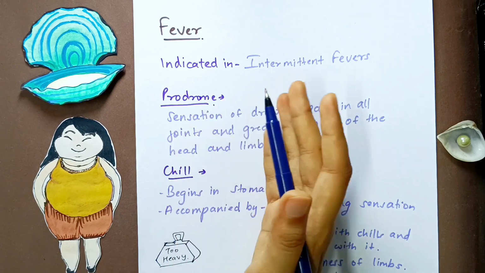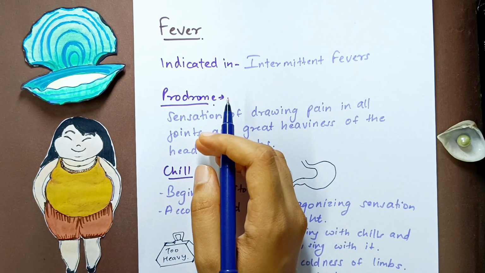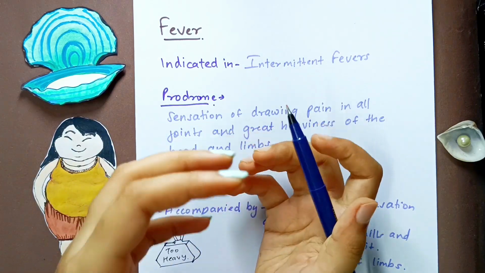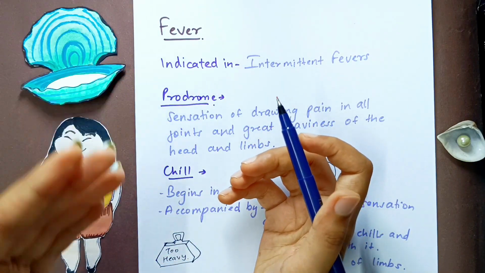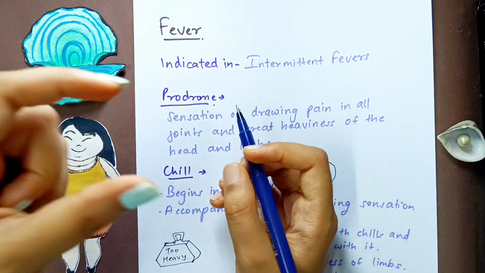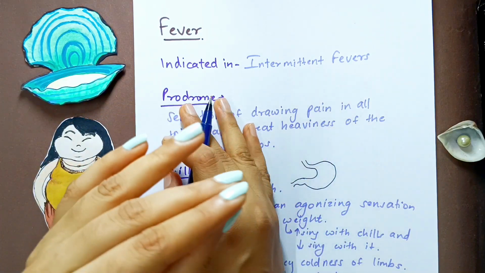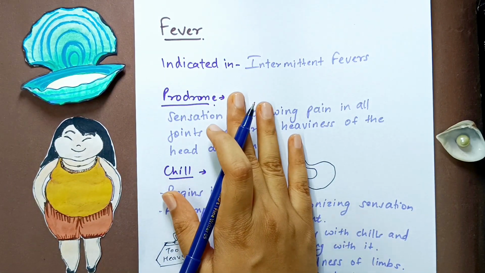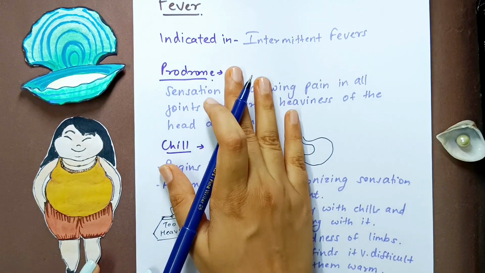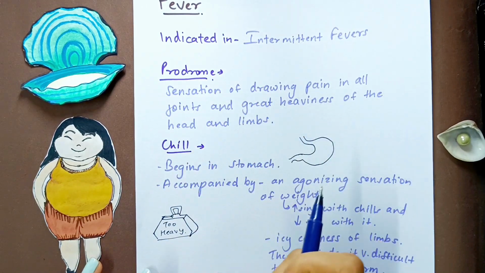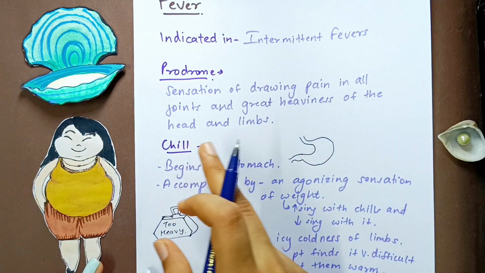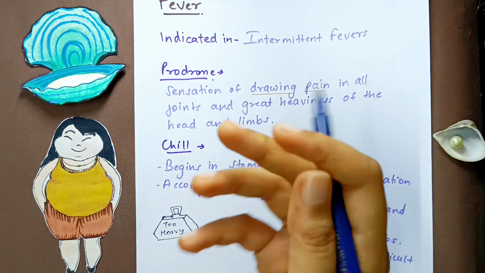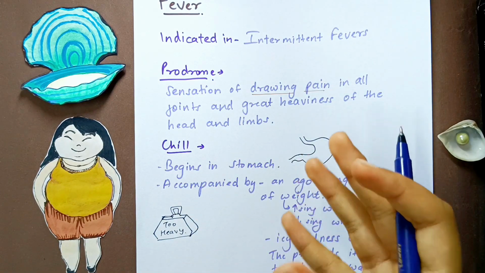Okay. There can be many symptoms, like some people will feel the whole body is aching, and they say that because my whole body is aching, I can feel that now I'm going to have fever. That stage is actually the prodromal stage, in which you will have a few symptoms before the actual fever takes place. So what are the prodromal symptoms that we find in Calcarea carb? In Calcarea carb, there is a sensation of drawing pain in all the joints and great heaviness of the head and the limbs. See, there are drawing pains, which means that there is khichao. Okay, so drawing pains in all the joints are there.